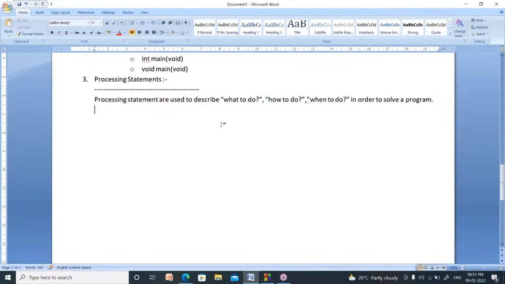Like that, in your C program also, you have to terminate each and every statement, means each and every line, with a semicolon. That symbol is called the statement terminator. What is that symbol? Statement terminator. Semicolon is called the statement terminator. Right. Now, what is the meaning of statement? Statement is nothing but an instruction given to the computer.